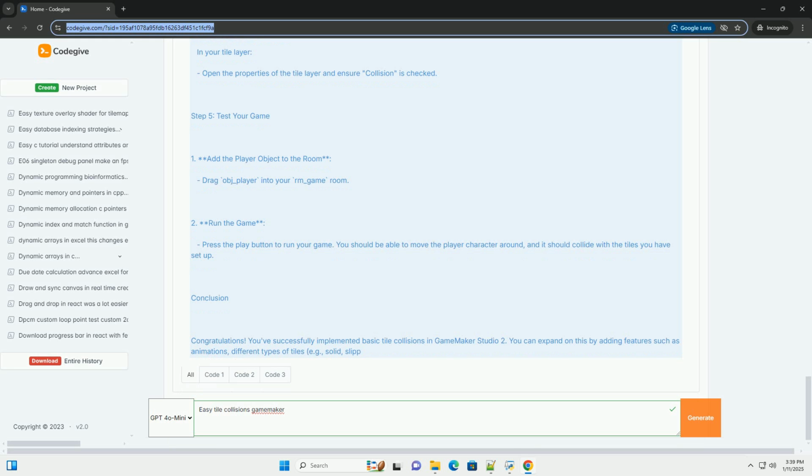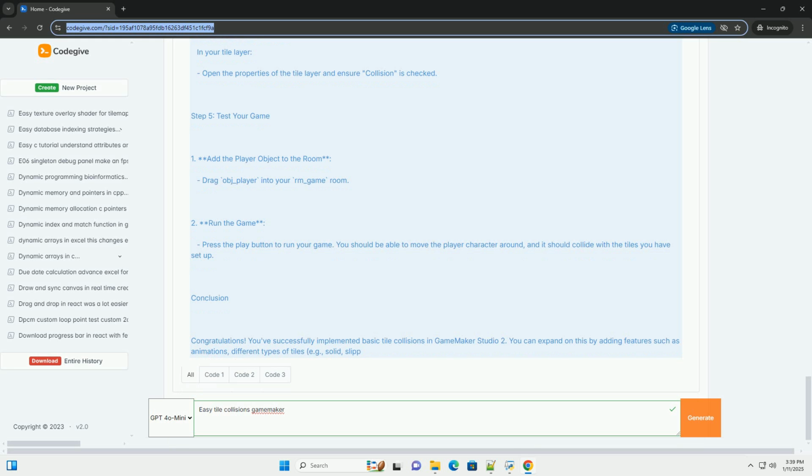Step 3. Implementing movement and collision detection. 1. Add keyboard movement. In the step event of obj_player, add the following code to handle player movement. Step 4. Handling tile collisions. To handle tile collisions, you need to create a tile object that will be created based on your tile map.